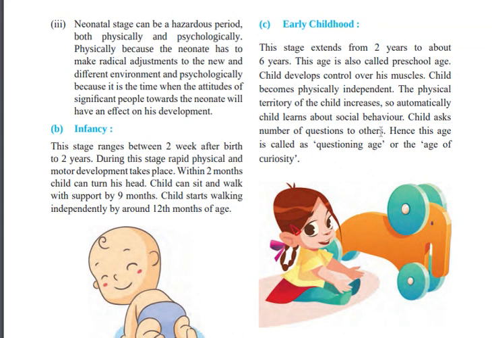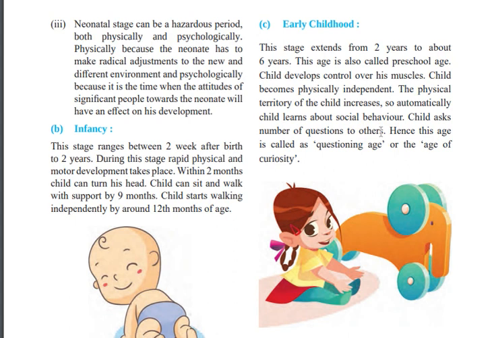As I said, the child develops control over his muscles, and becomes physically independent at this stage, 2 to 6 years.